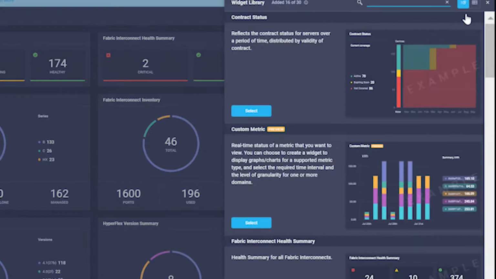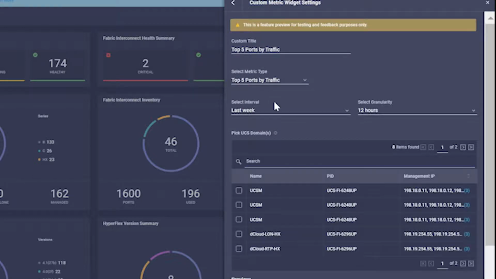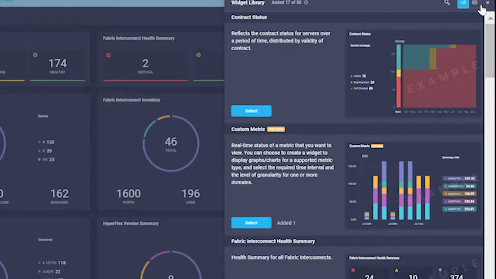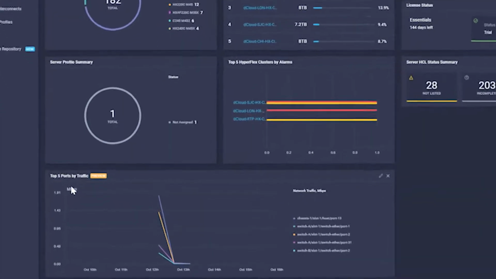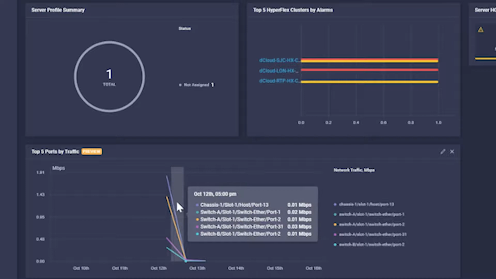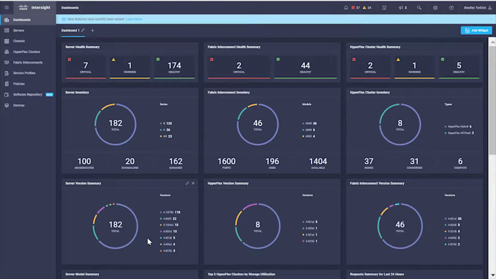I'll go ahead and add one of my favorite widgets, and that is these custom metric widgets, because I think this just gives you a view of the power of Intersight. So I'm going to add a custom metric around the top 5 ports by traffic, and I'll just pick on this first domain here, and we'll add that widget to my environment. So I'll close that, minimize that, and if we scroll down to my dashboard here, now I can see these top 5 ports by traffic, and I can see a breakdown of the actual utilization of each of these individual ports. So this is just a view of the various dashboards that I have available to me over here.